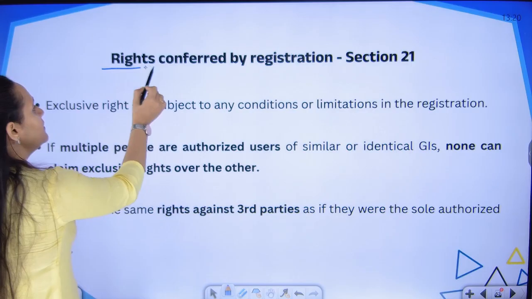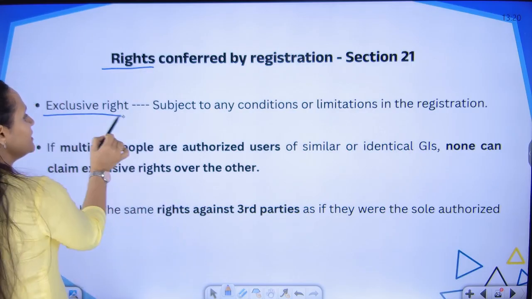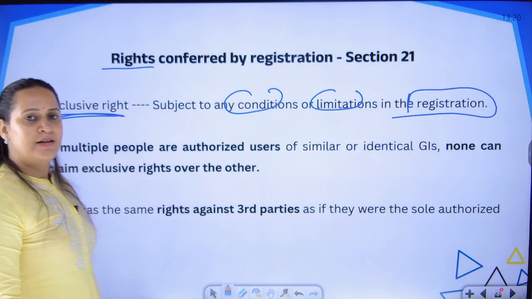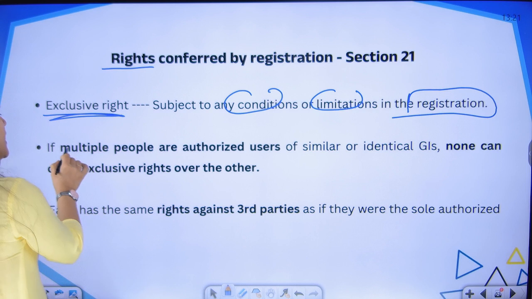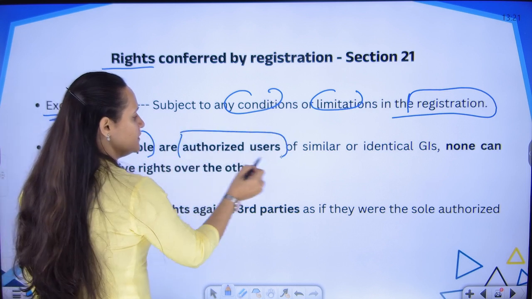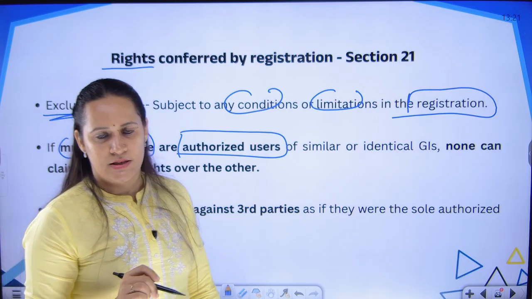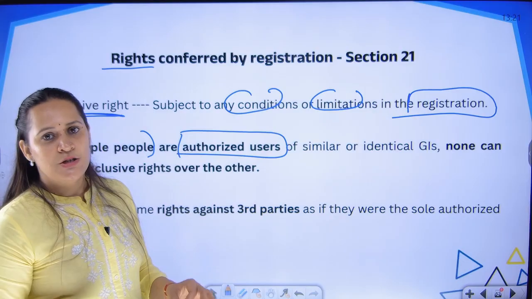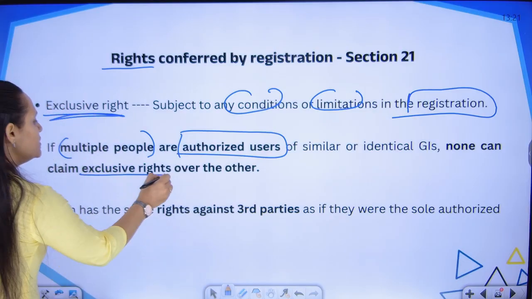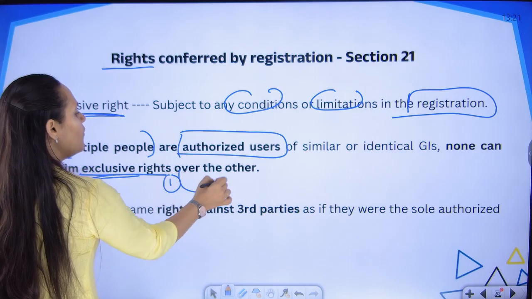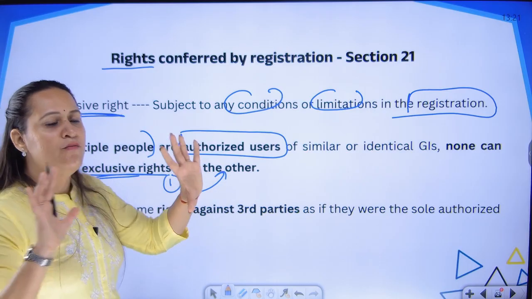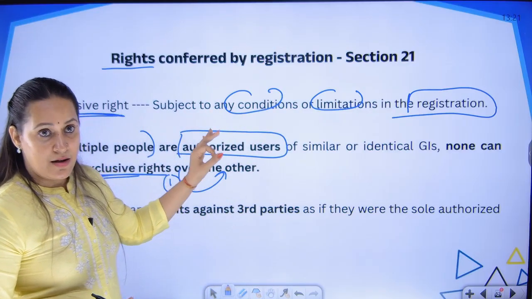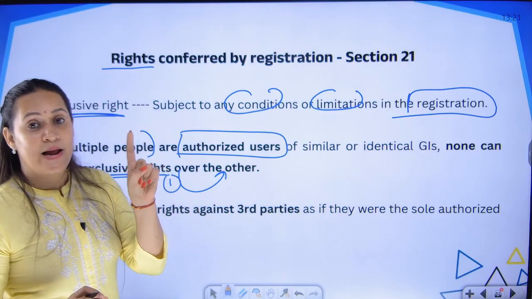Next, the rights conferred, continuation. It is an exclusive right subject to any condition or limitation which is imposed by the registrar at the time of granting the certificate of registration. If multiple people are authorized users, like I told you, it can never be one person. Collectively, a lot of people will be engaged in that particular activity. That is why we cannot give an exclusive right to one individual over any other category of people. Collectively, all of them have this right, and no individual person can hold a GI tag. There is no exclusive right in the name of one person.